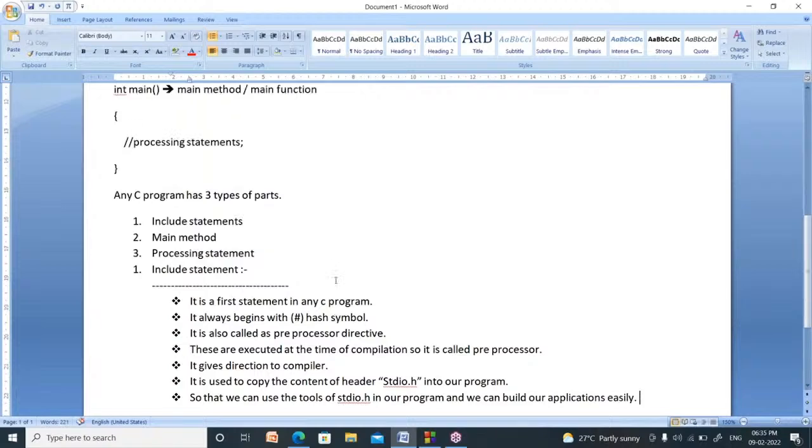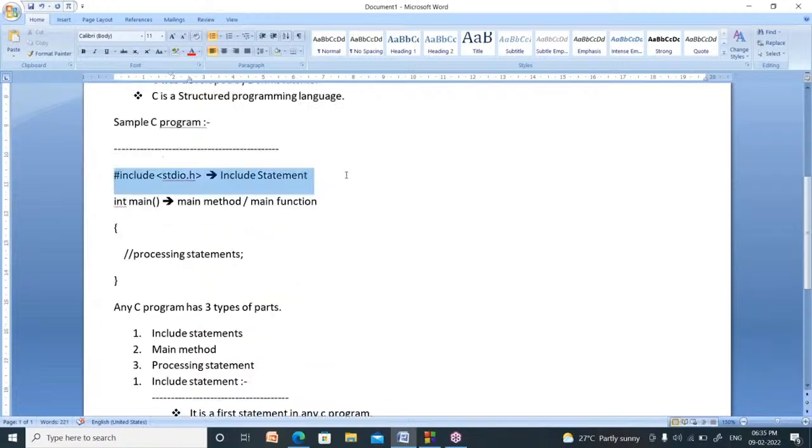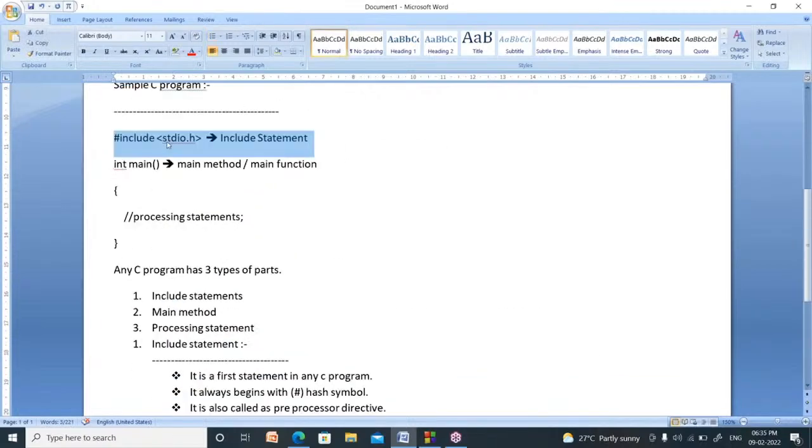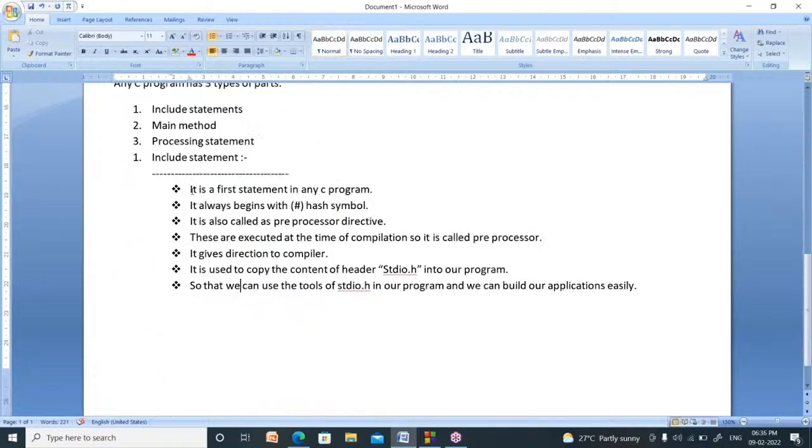Now, what is the meaning of this one? What is the use of #include <stdio.h>? Okay, I am explaining about it. It is the first statement in any C program. You have to write that statement at the top. So it is the first statement in any C language program, right?